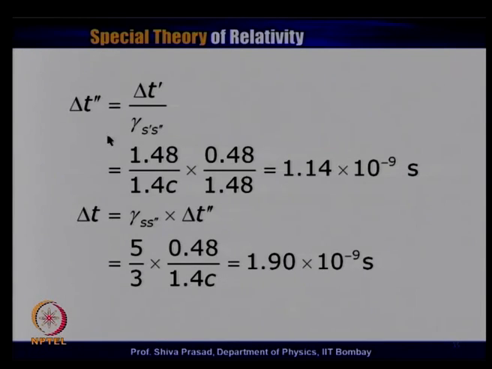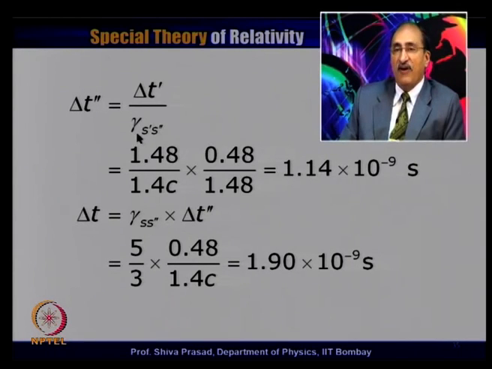So, that is what I did. I calculated delta t double prime, and used the delta t prime that I had just now calculated and divided by gamma s prime s double prime, because we are in a direction opposite to the direction of the flow of the arrow. This was delta t prime, which was calculated earlier. Gamma s prime has been calculated here. If you calculate this time, this turns out to be 1.14 into 10 power minus 9 second.